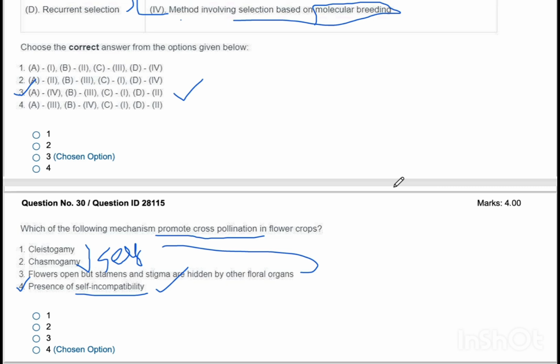Okay, so let's stop today's discussion with this. Today we have covered almost 20 questions. I hope now you have got an idea how you have to analyze these papers, how you have to read the previous question papers, how you have to study the books. Most of these questions, the questions we discussed till now, are directly from the handbook or from the essence of horticulture.